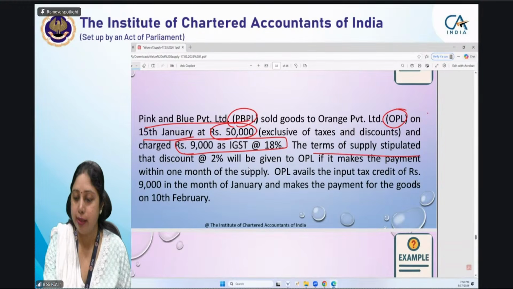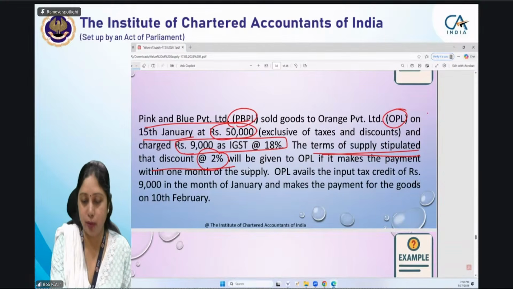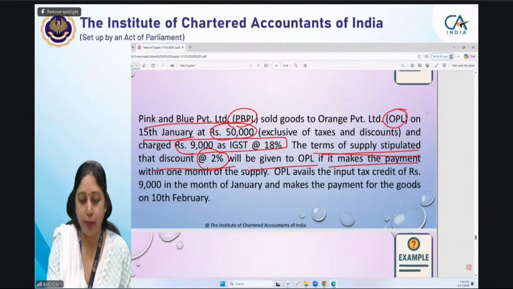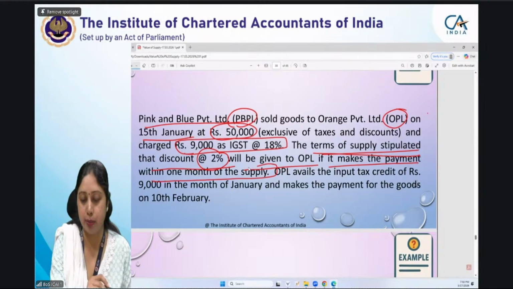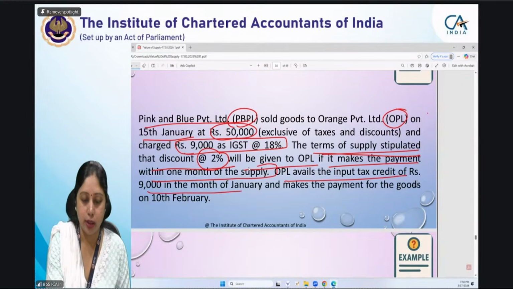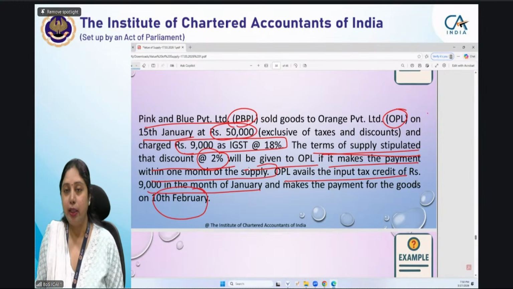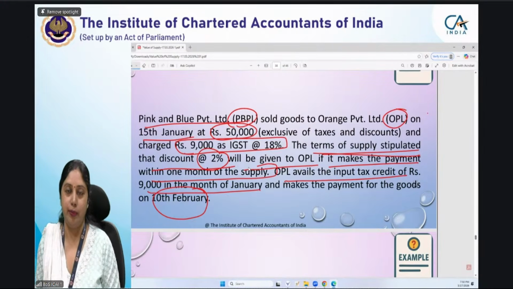Terms of supply stipulated that discount at the rate of 2% will be given to OPL if it makes the payment within 1 month of supply. OPL avails the credit of 9,000 in the month of January and makes the payment on 10th of February. सबसे पहले तो आप लोग मुझे ये बताइए whether it is a post supply discount or not.